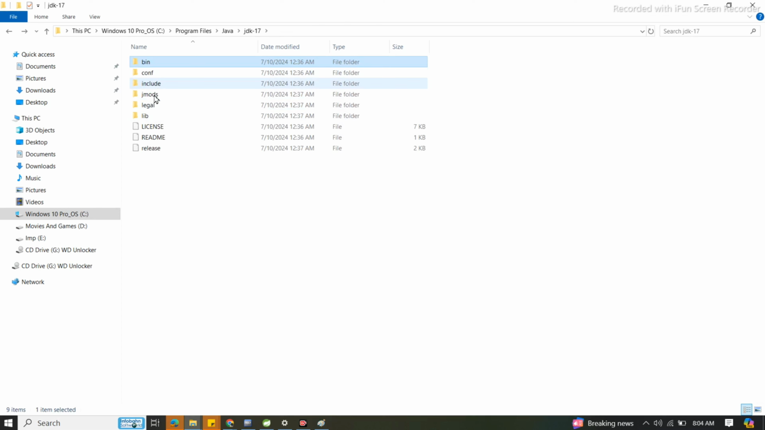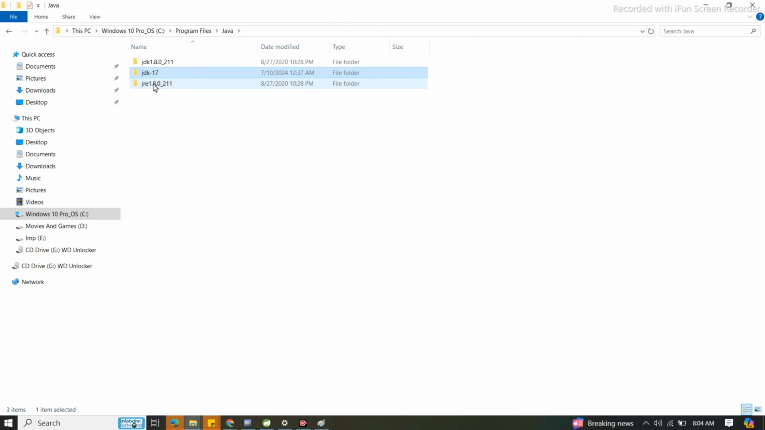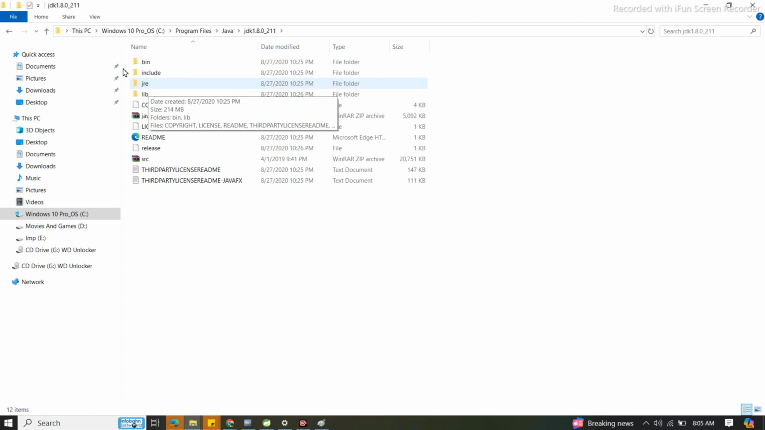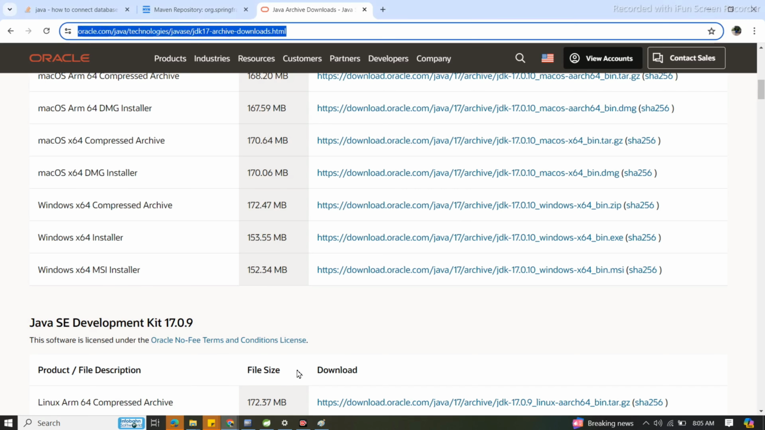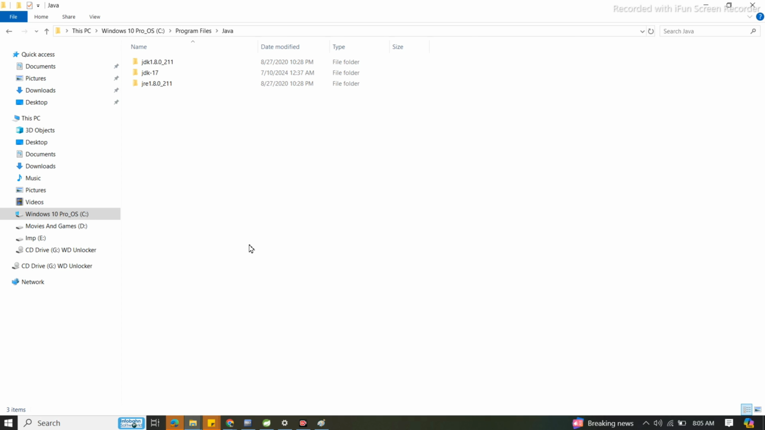So what is this JDK and what is this JRE? Suppose here JDK 1.8 is there, and JRE is there. Even if you open this JDK 1.8, you can find the JRE. Then what is the difference between JDK and JRE? When we download the software from the Oracle side, you can see JDK 17. So what is this JDK? And after downloading this JDK, what is this JRE that comes into the picture internally?